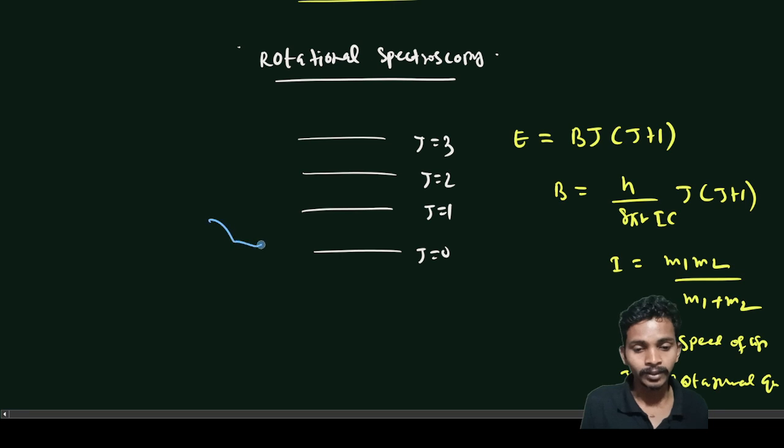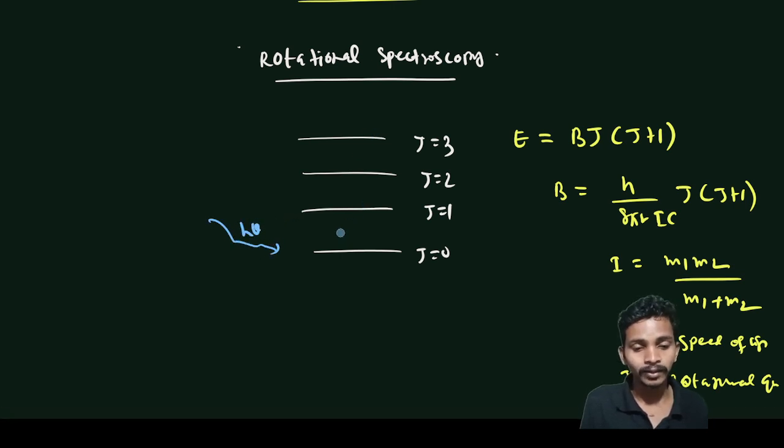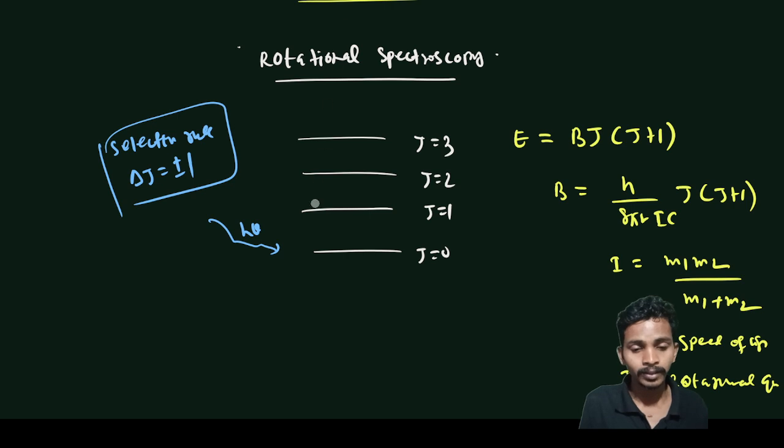If we give electromagnetic radiation here, the selection rule for rotational spectroscopy is delta J equal to plus or minus 1 only. So transitions can happen from here to here or here to here, and emission can also happen from here to here, but a transition skipping a level is not possible.